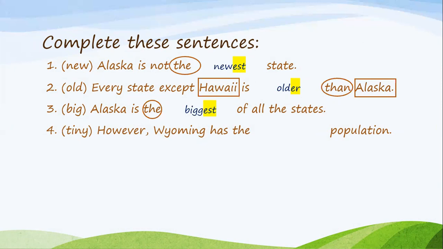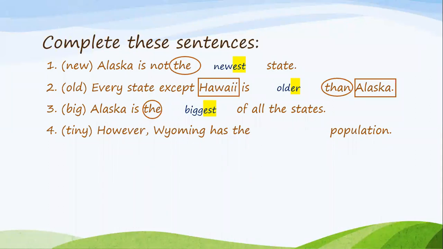Yes, biggest. Alaska is the biggest of all the states. Not only that, but you can see keywords such as all as well. You know that the United States has more than 3 states. So we know that the superlative form was definitely the one to be used. Great.